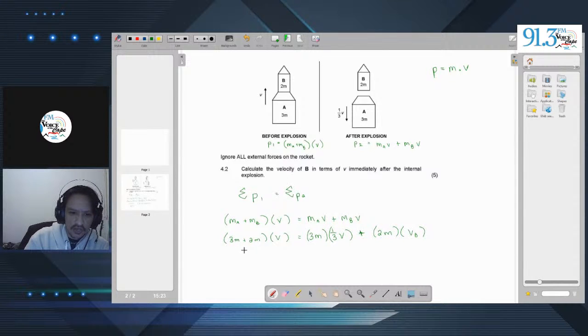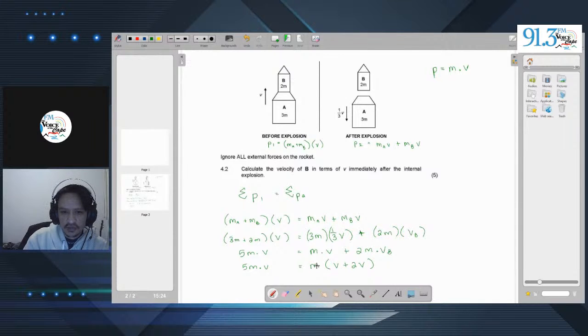Right. So we are right in saying this is 5mv. We are right in saying that this is just mv plus 2mvb. Sorry, I did something silly with my algebra. So this is 5m times v. And what we're supposed to do is remove m as a common factor. And this becomes v plus 2v.